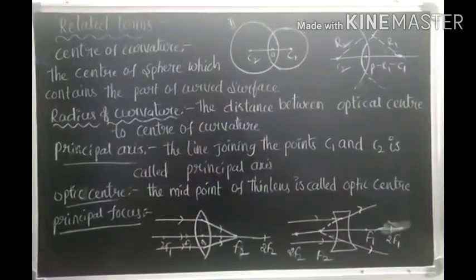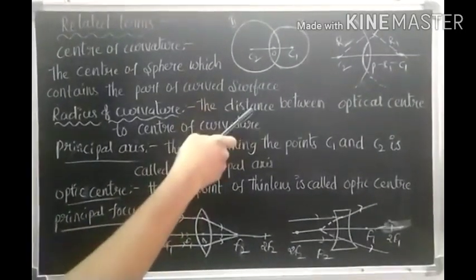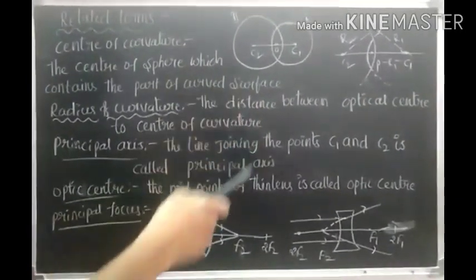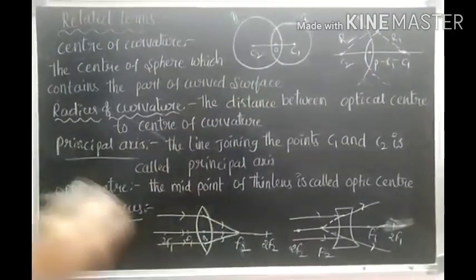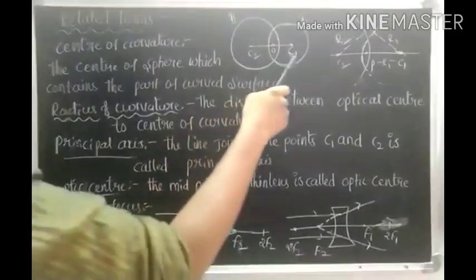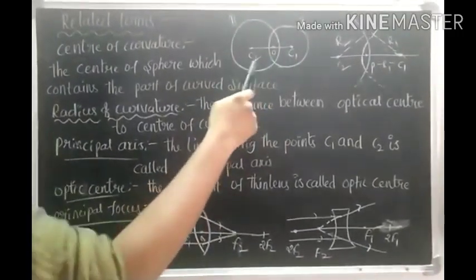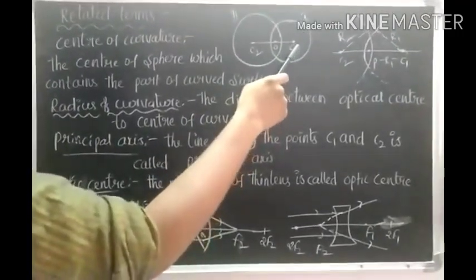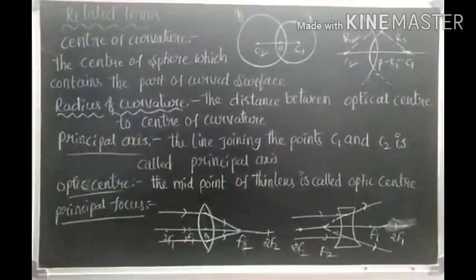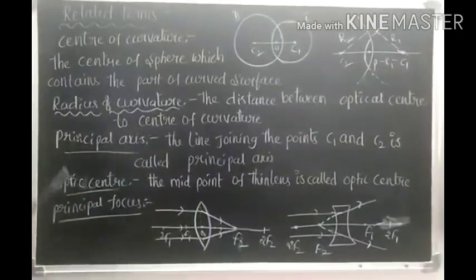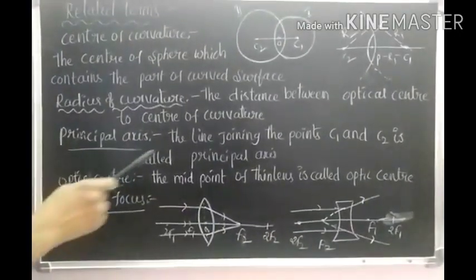Radius of curvature is singular, so when we pronounce the plural, we say radii of curvature. Why? Because we observe two radii of curvature here: one is R1, another one is R2. So the lens has two radii of curvature.